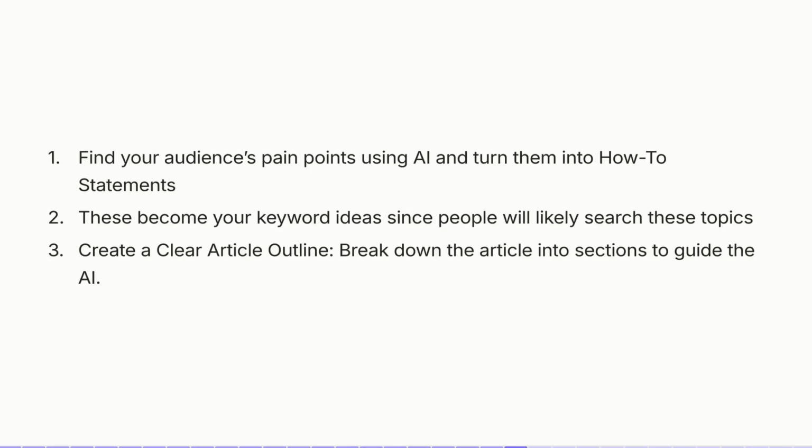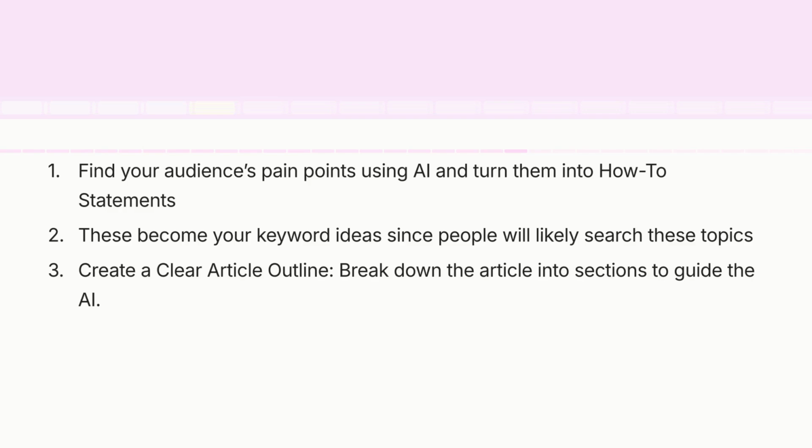So this is the simplest way to put it, because without understanding content ideas, there's no reason for you to create content. So we need to find what our audience pain points are. We can use AI and then turn those into how-to statements. Now, these will become our keyword ideas, since people will likely search for these topics because they need help with a specific problem. Now, from there, we can use AI to help us create a clear article outline, and we can break that down into sections to help guide the AI.